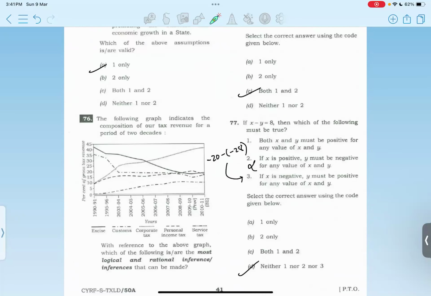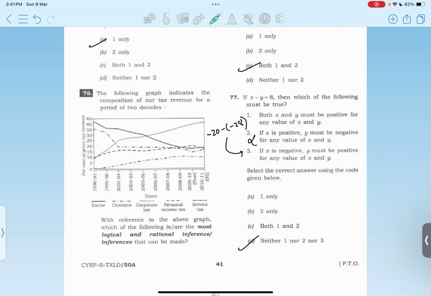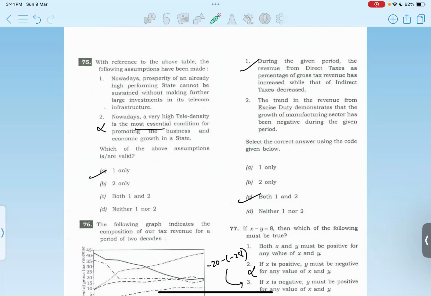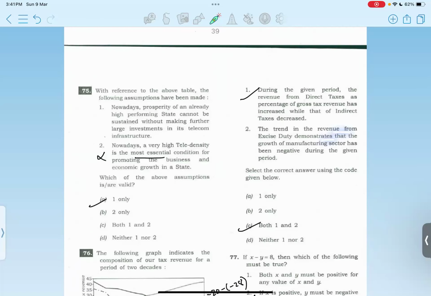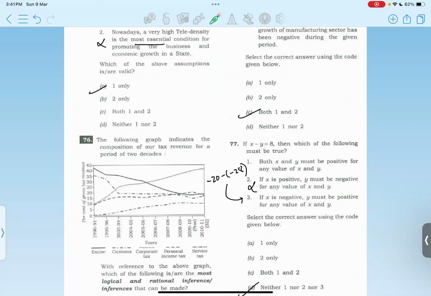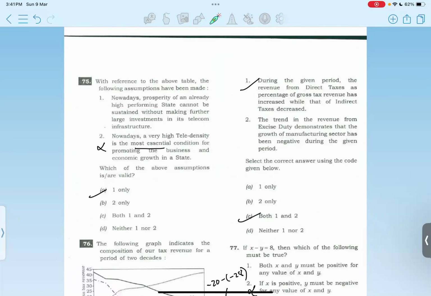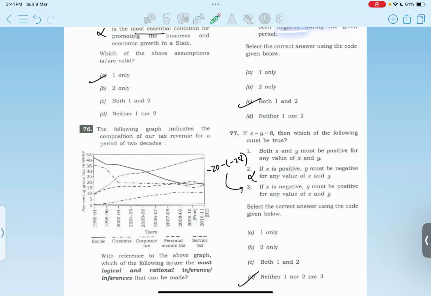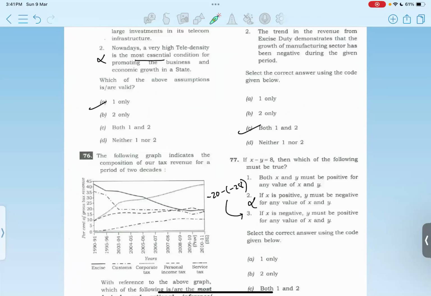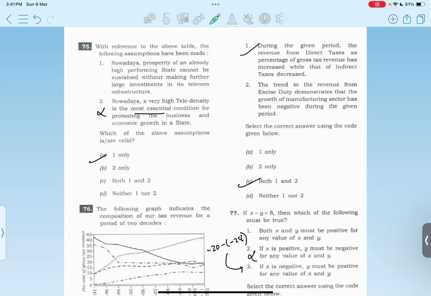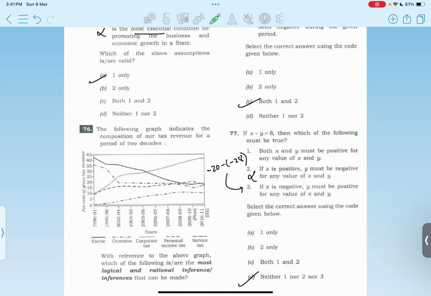76A. Yes, okay. So 2 is wrong. It means the trend in the revenue from the excise duty demonstrates that the growth of the manufacturing sector has been negative during the given period. Excise duty is this solid line, and it is declining. So we can say it could be negative, because the revenue from excise has fallen. This is also saying negative growth in the manufacturing sector. But okay, we can say that this will not be the sole criterion, so on that basis we can't say that the growth rate has been negative.